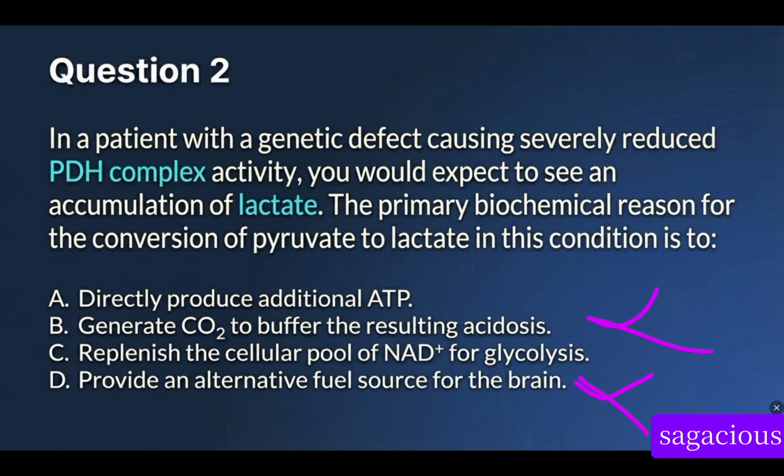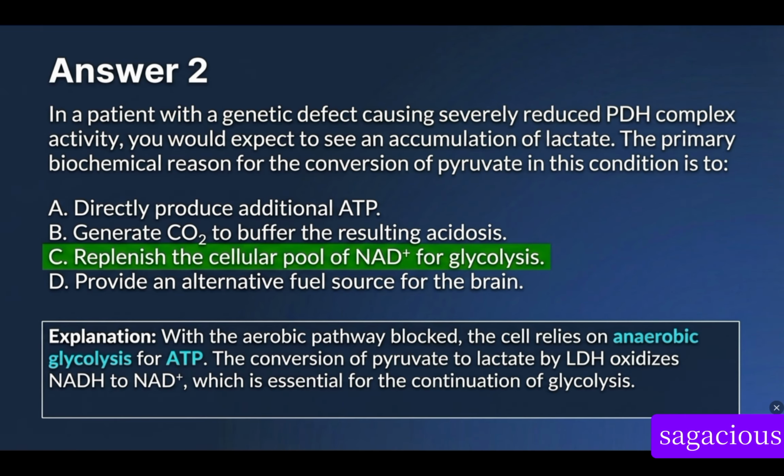The primary biochemical reason for the conversion of pyruvate to lactate in this condition is to, so we're going to go for C. C said replenish the cellular pool of NAD positive for glycolysis. Remember, we are converting pyruvate to lactate. Our main major aim is to produce NAD positive that will continue to proceed with glycolysis.